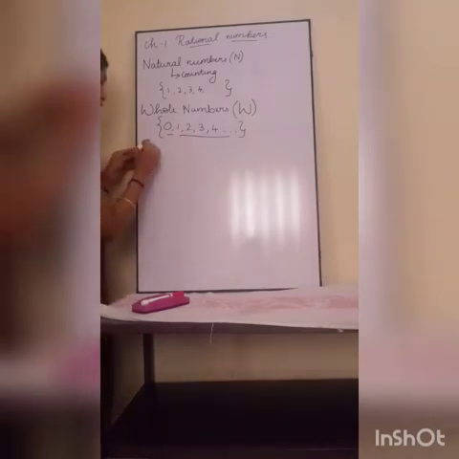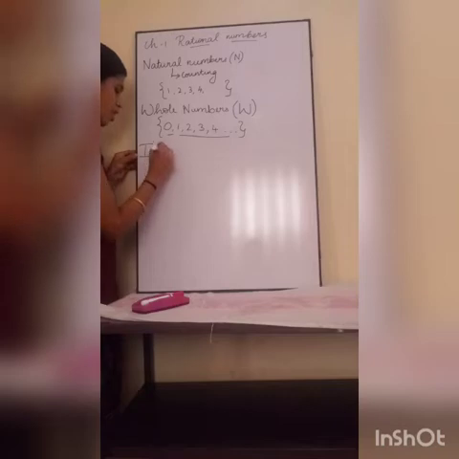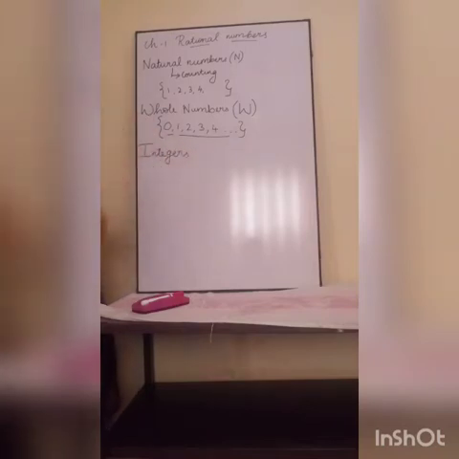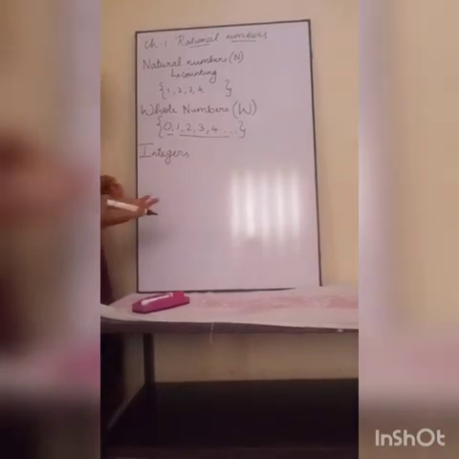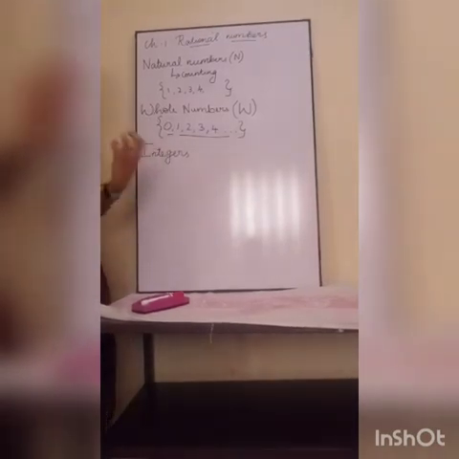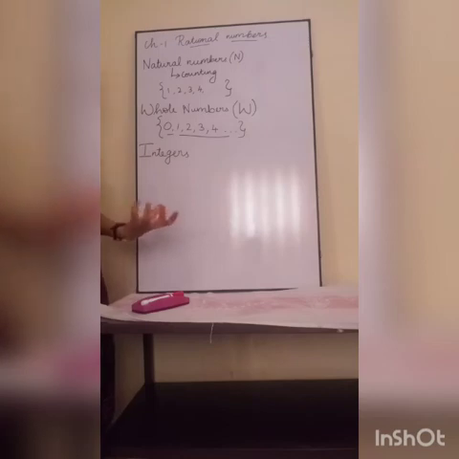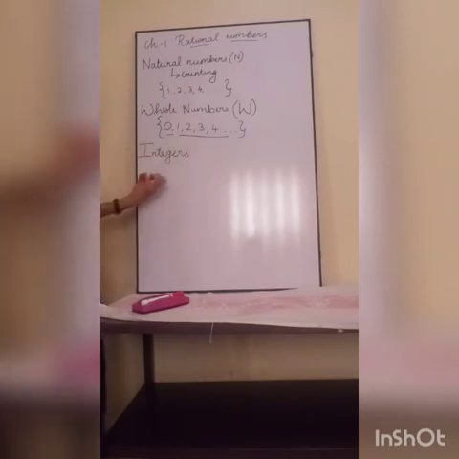Next come our integers. In whole numbers, we are only dealing with positive numbers. For every good, there is an evil, that you know, right? So for every positive, something will be negative. We are in need of something negative, so there comes a new introduction of numbers called integers.